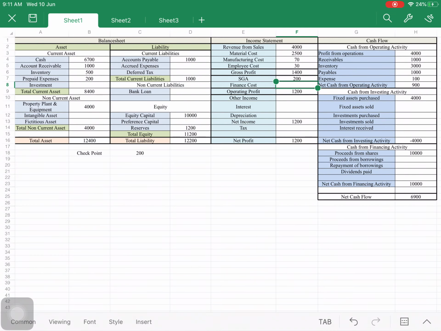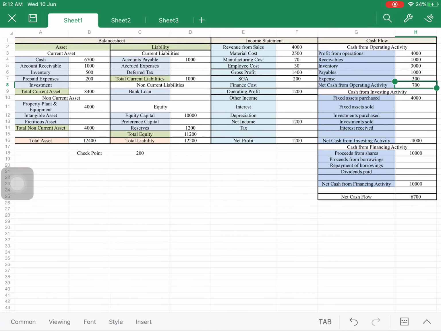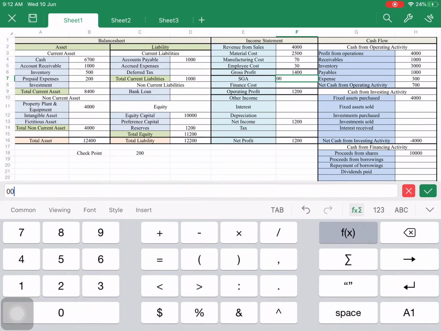And I will increase my expenses by 200 rupees, and this difference is here. So whenever I am showing SG&A here, I have to remove it from here. Or we can say that some amount will be paid in the next year. So if I am saying like that, then I have to reduce it by 100.